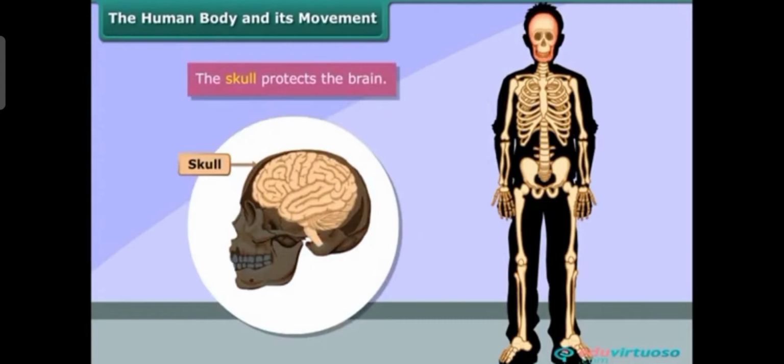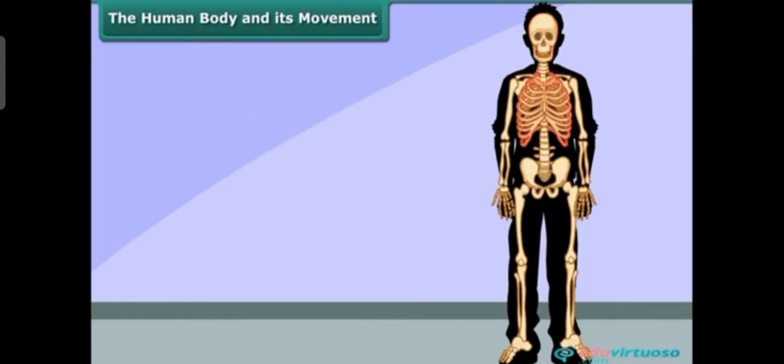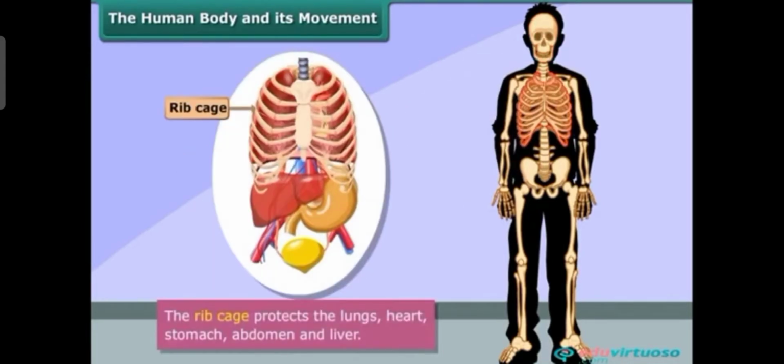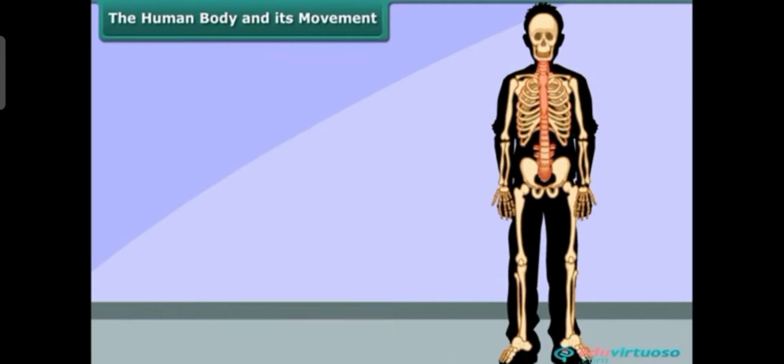The first is the skull. You can see that the skull will protect our brain. At the same time, this is the rib cage. This will protect our lungs, heart, stomach, abdomen and liver.